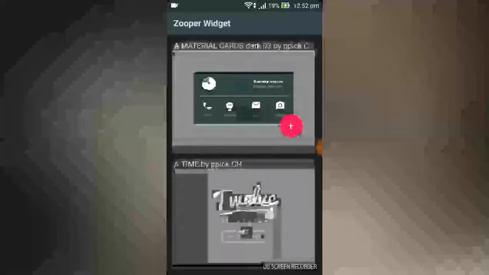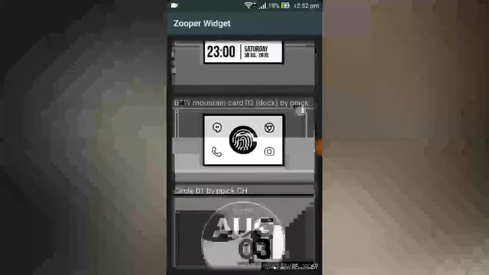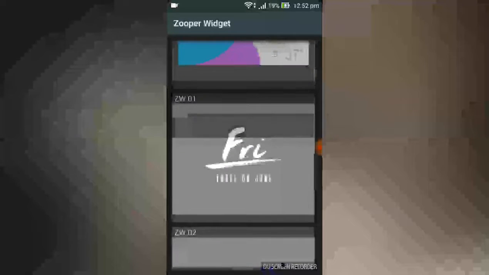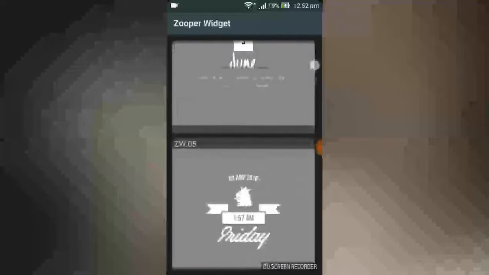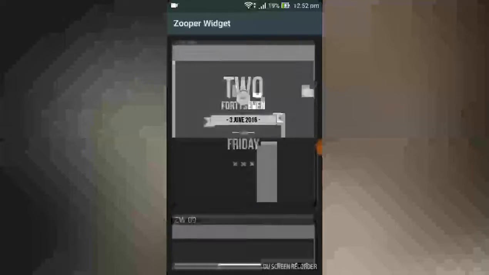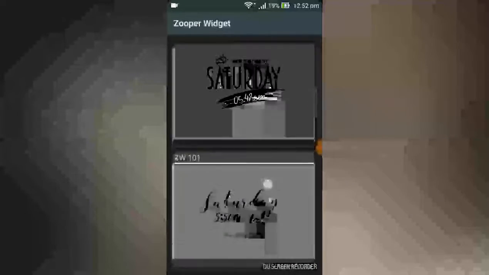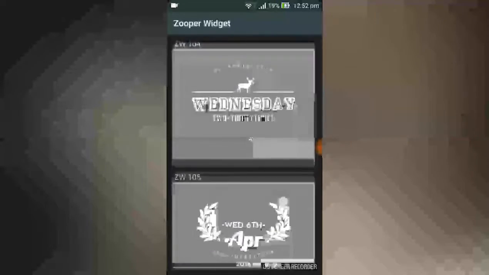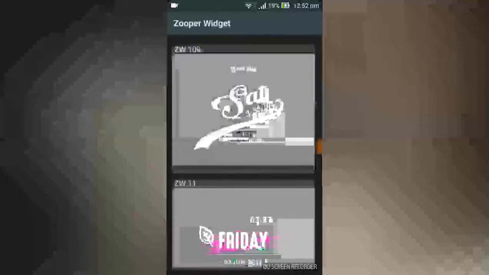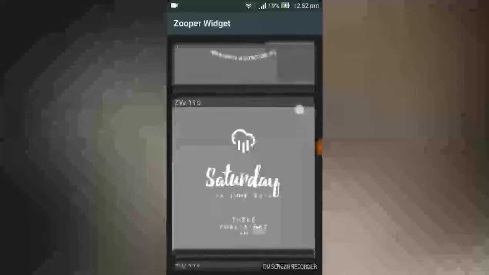And select clock or Google search bar. There are so many cool looking clocks, etc. You can pick any one of them that you like.